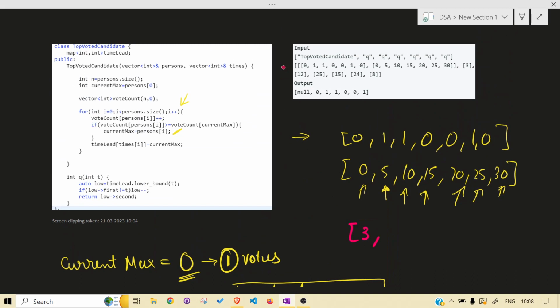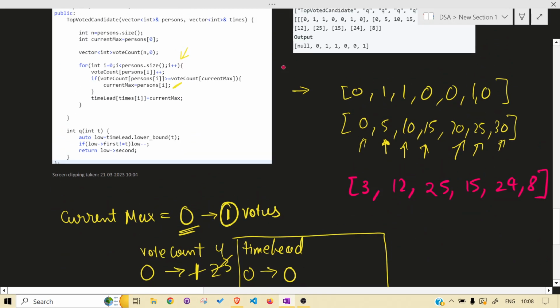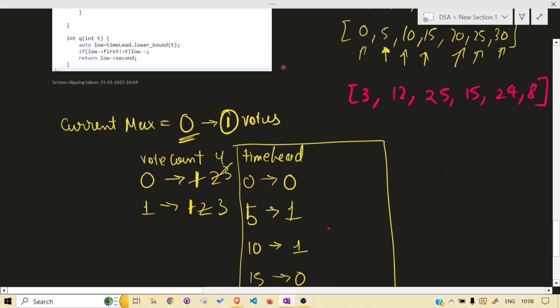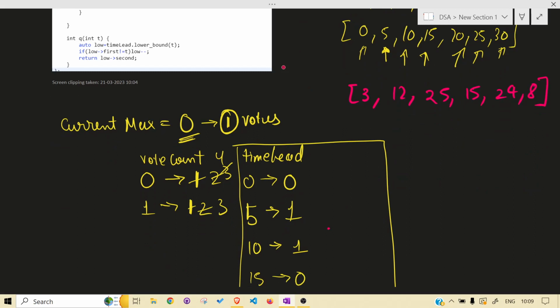In queries, you are given the time t at which you have to return which person is at lead. At 3, 3 is not present. What we will get is 5, but we don't need 5.